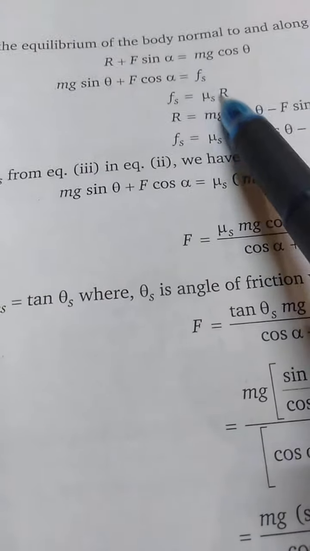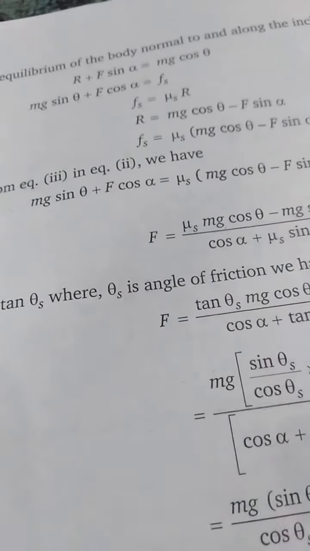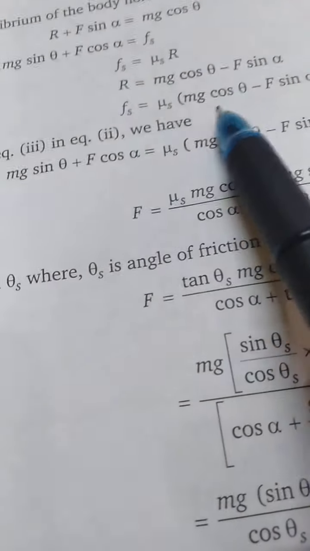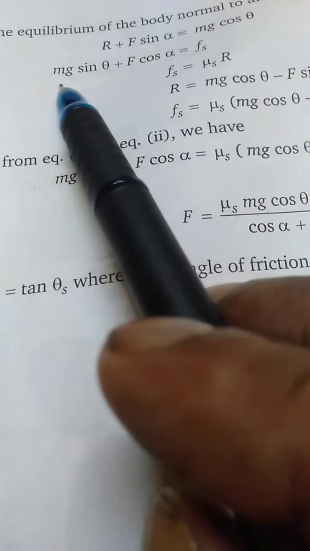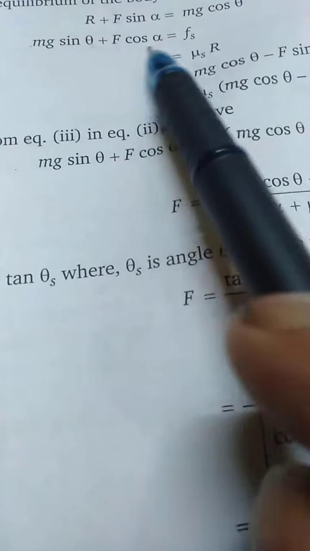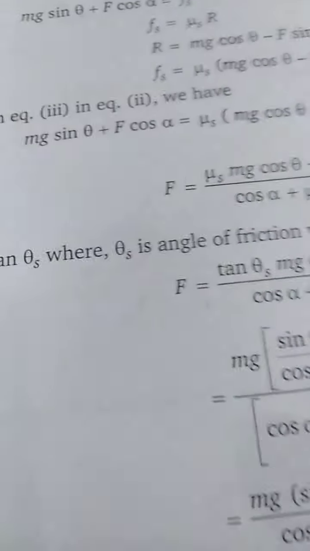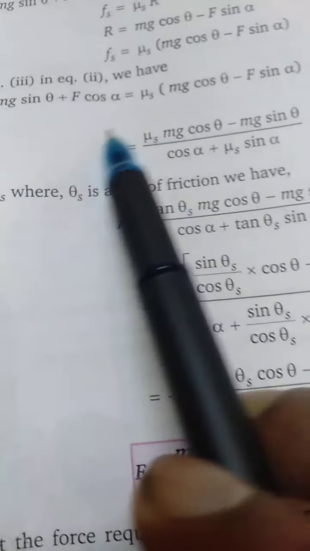So in place of this R you put this expression, and you get Fs equal to mu s into this. So this is the value of Fs, and here we also have an expression for Fs. This is also Fs, this is also Fs. Now we will equate these two. From here we get the value of F, the force.